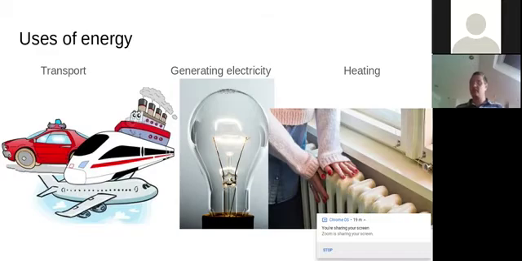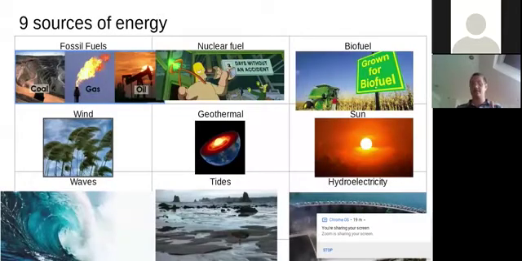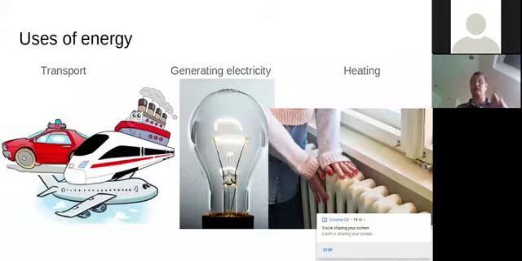You might be able to think of a 10th source in the form of hydrogen. Some of you might know about hydrogen fuel cells or hydrogen fusion. That's not one that we're going to be talking about today, but both of those things, hydrogen fuel cells and hydrogen fusion, will be touched on later in the GCSE course. So there are others, but these are the 9 main ones which we're using currently to generate our electricity, or to use as an energy source for transport or heating.